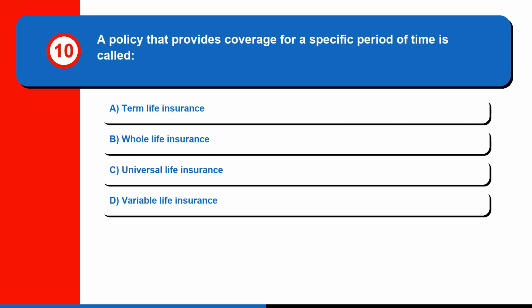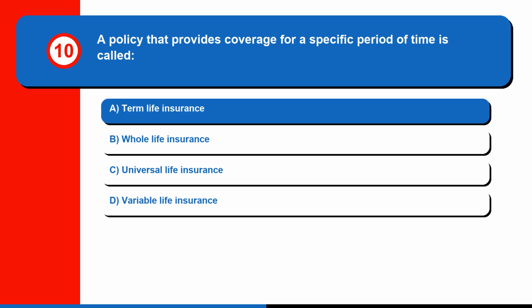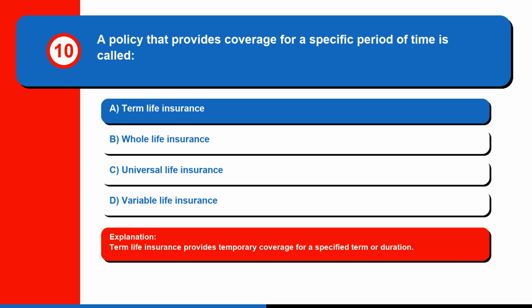Question 10. A policy that provides coverage for a specific period of time is called: A. Term life insurance, B. Whole life insurance, C. Universal life insurance, or D. Variable life insurance. The correct answer is A. Term life insurance. Term life insurance provides temporary coverage for a specified term or duration.